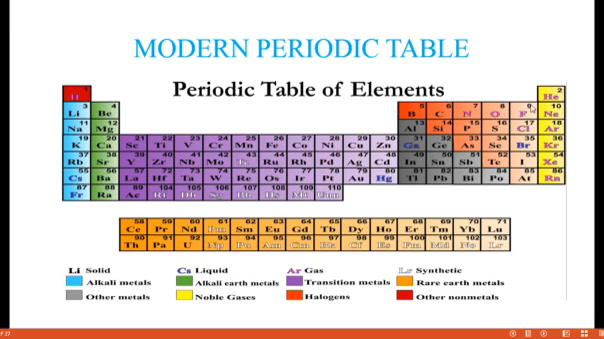That is called the modern periodic table. It is the long form of the table. Here we have 18 groups. How many periods? The same 7 periods are present. So this is the modern periodic table. Hereafter we are going to discuss each and every group's properties one by one.